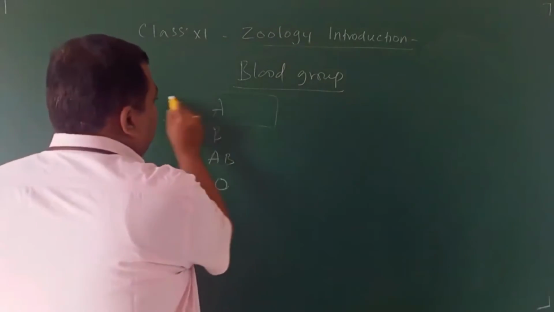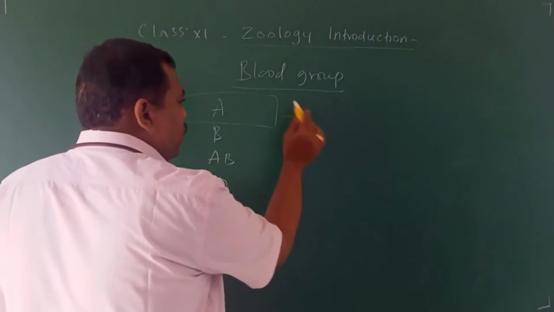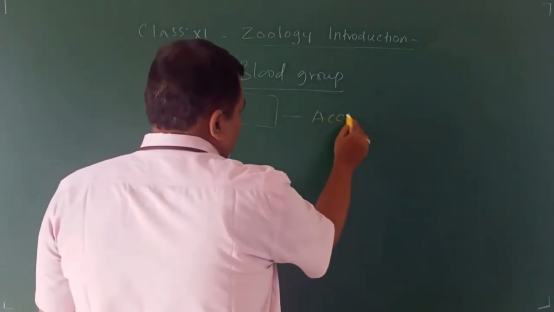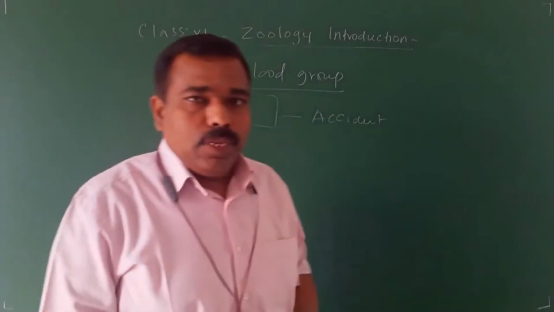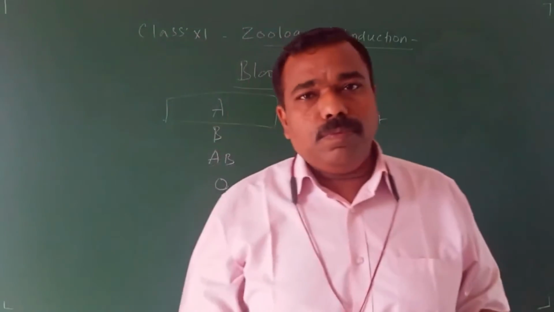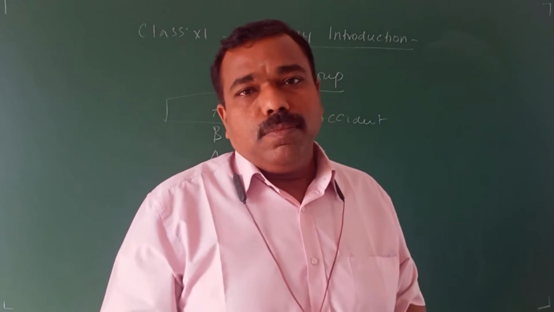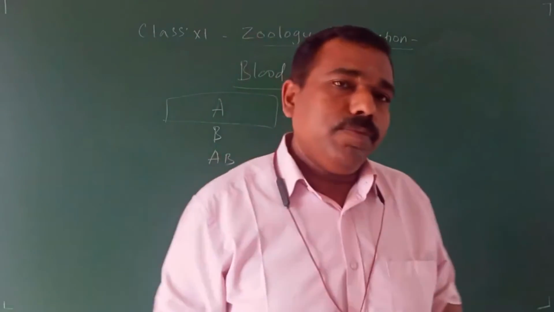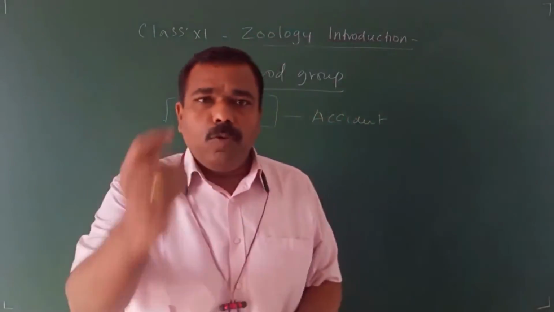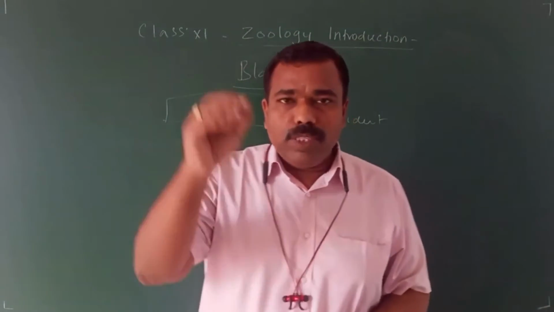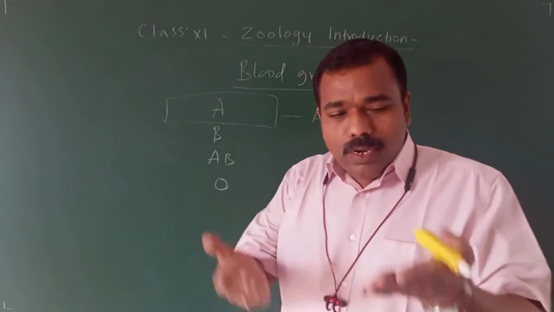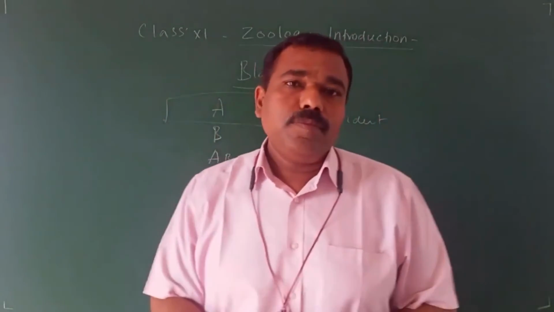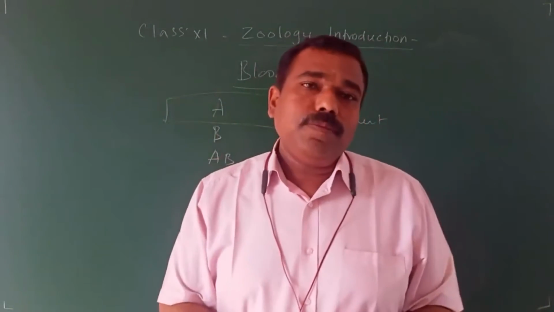For example, an A blood group person met with an accident. They may give some name also, a North Indian patient name. For example, Kumar met with an accident, his blood group is A. Immediately they take him to the nearest hospital.